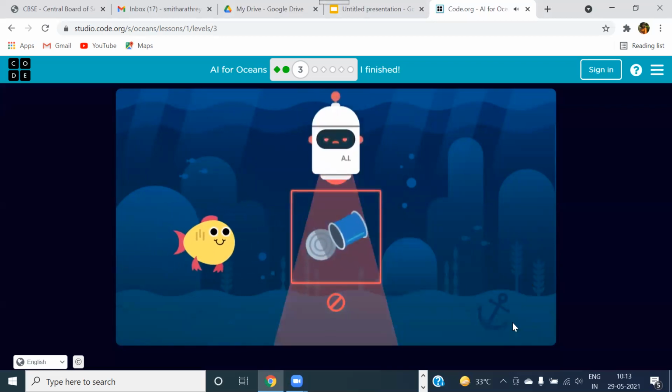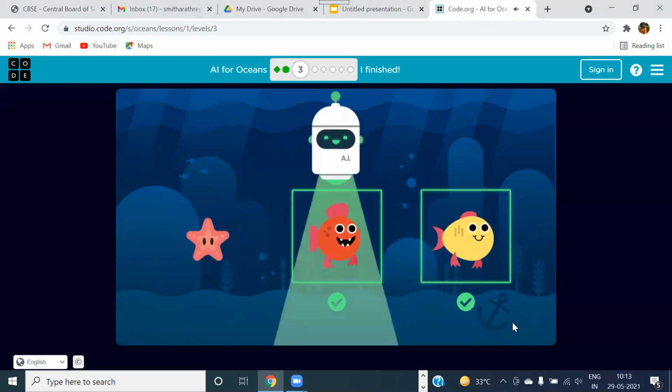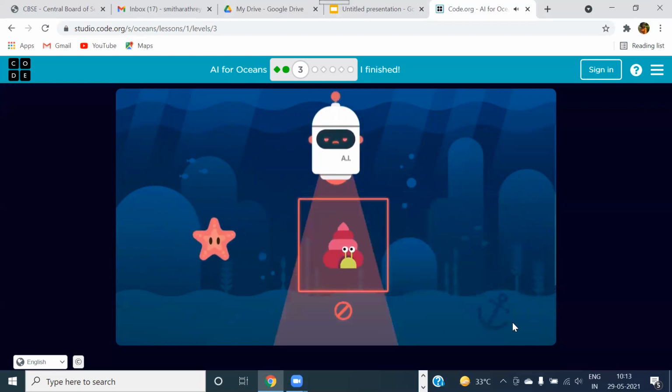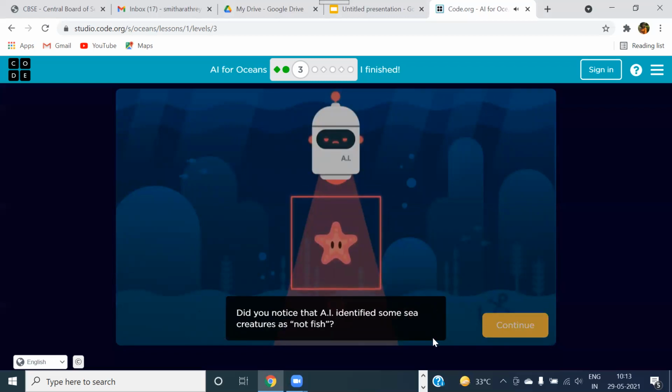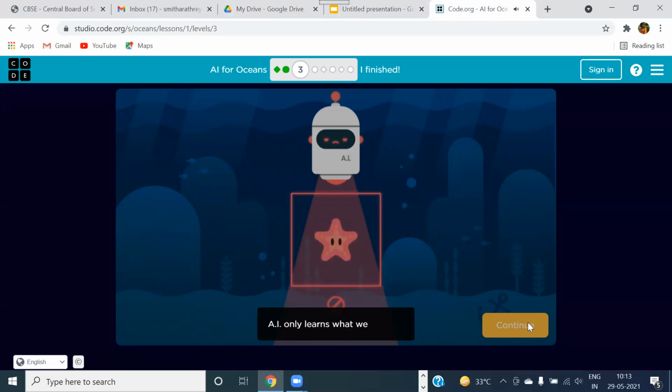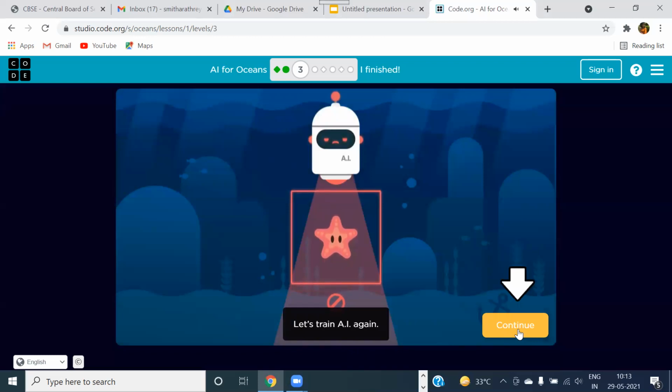See now what is happening. This all is okay. It is clearing, but when it comes to starfish, then there is a problem. See, it is immediately telling. Did you notice that AI identifies some sea creatures as not fish? Yes, this problem has occurred. So what do we have to do again now? Have to classify them as things that belong to water and do not belong to water. See here it is telling AI only learns what we teach it. So let's train our AI again.